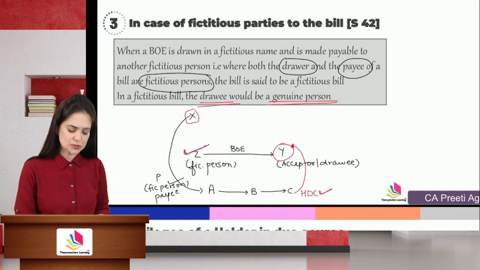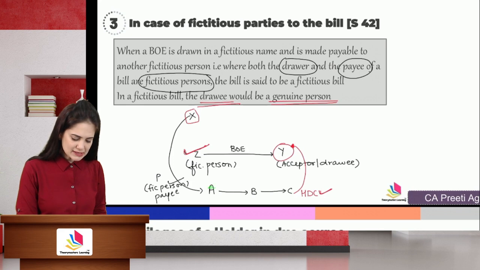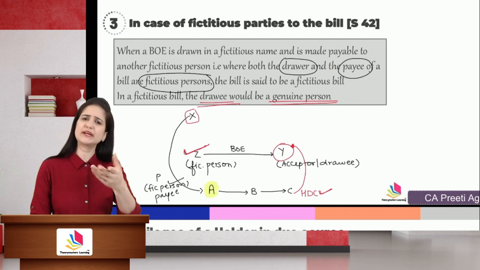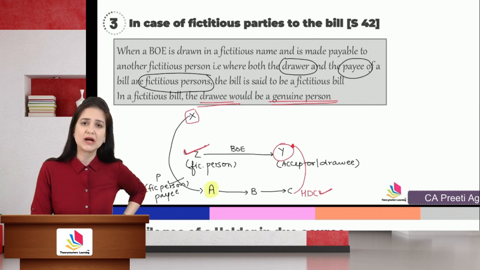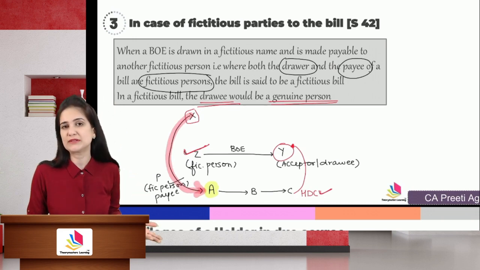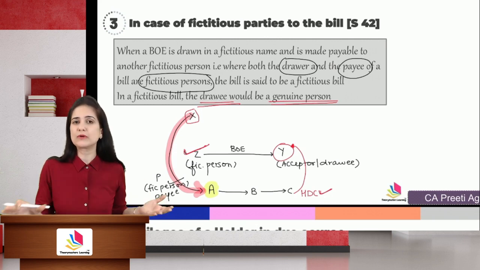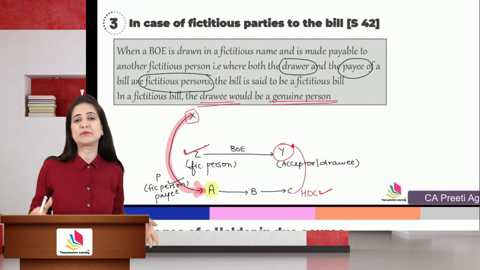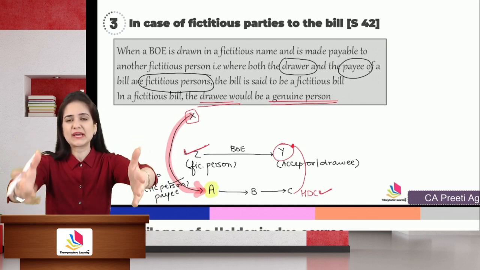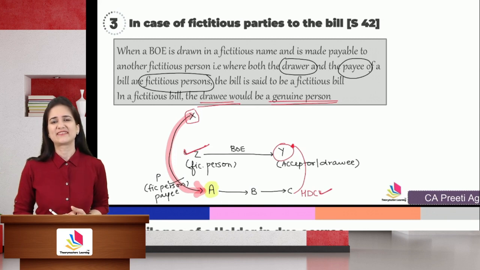Now, some students also ask me, ma'am, how come A accepted the bill? Didn't he realize that Z is a fictitious person? He didn't have any transaction with Z, then how come he accepted? I think he had a transaction with X. And this is the beauty of negotiable instrument. You may not even know the drawer or the payee, but you still accept the instrument because these are instruments of credit. If anything goes wrong, law has given you the right to take action. There's no need to feel scared.